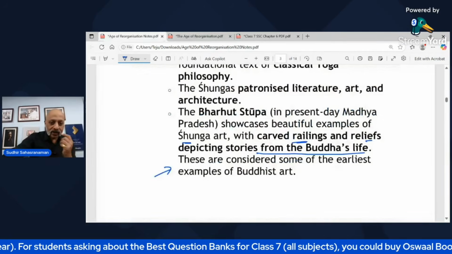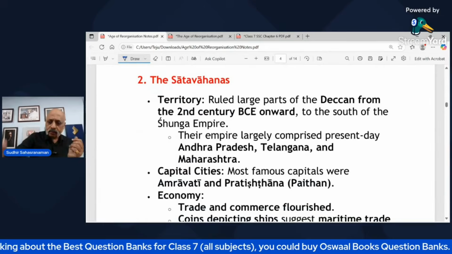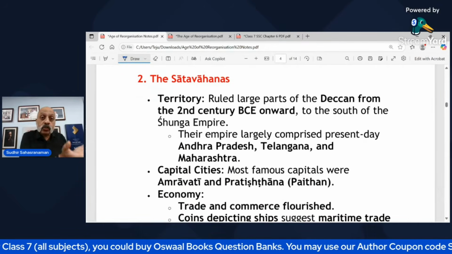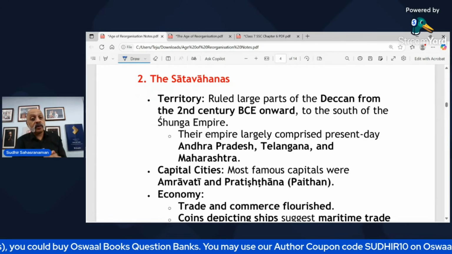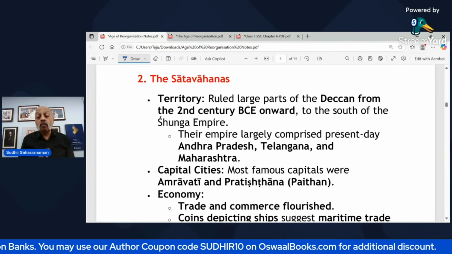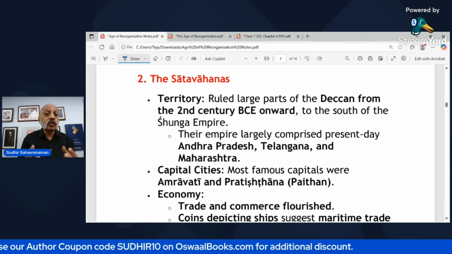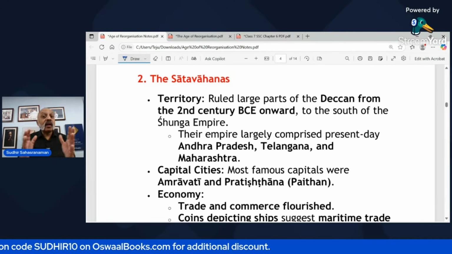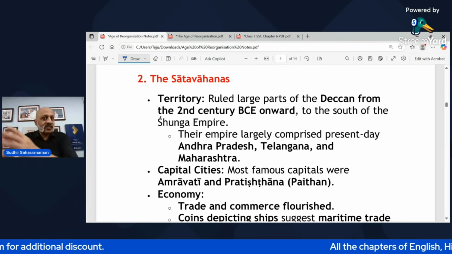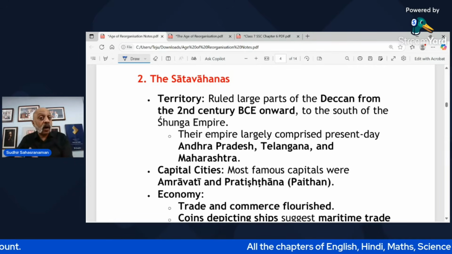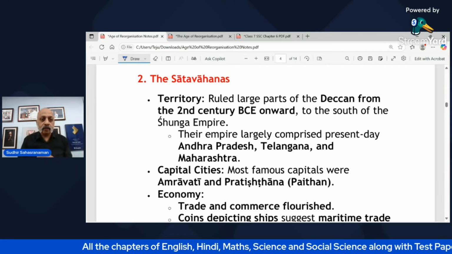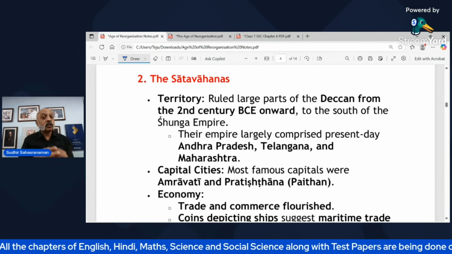Okay, so let's go back to the main text, and now we are coming to the second prominent dynasty that arose from within the Indian subcontinent, which was the Satavahanas. According to me, the Satavahanas are a bigger and more important dynasty than the Shungas, because they covered a large part of India, not just the north and central, but even part of South India, into what is modern day Andhra Pradesh. So the territory was large parts of the Deccan.